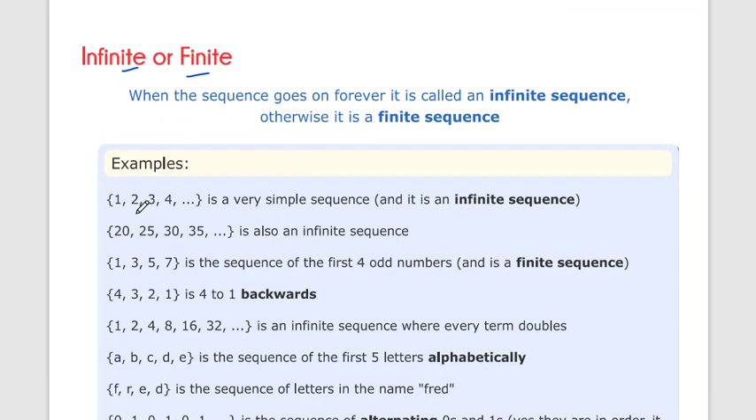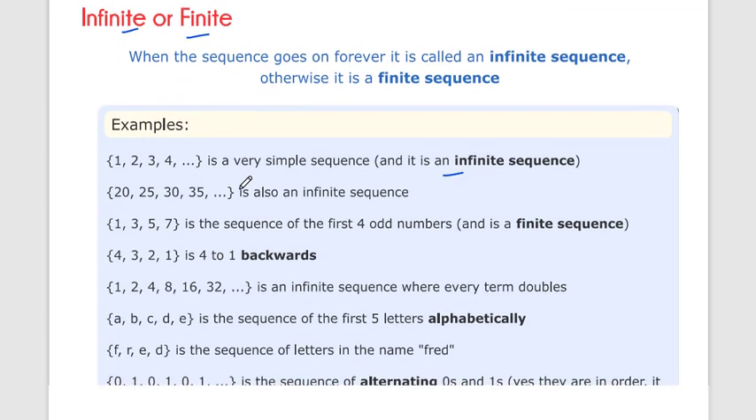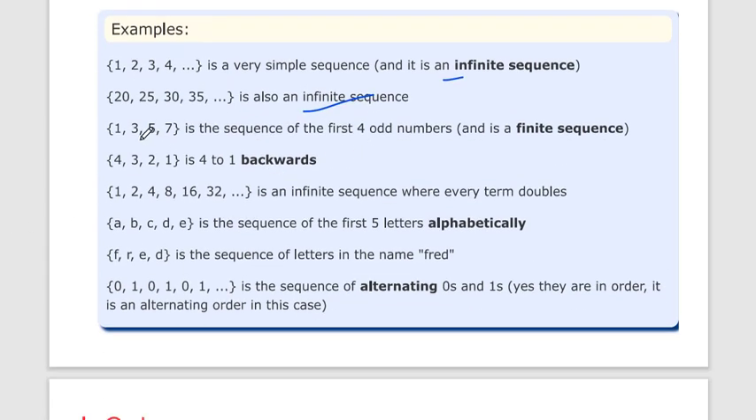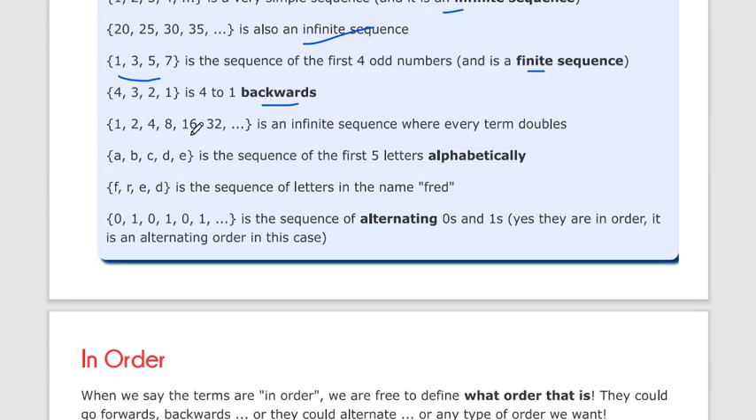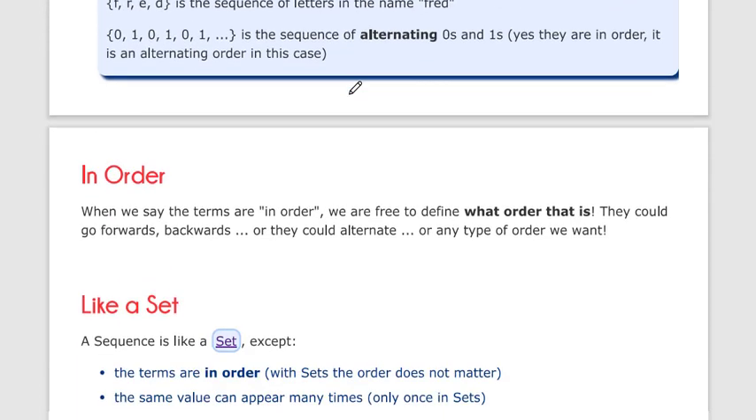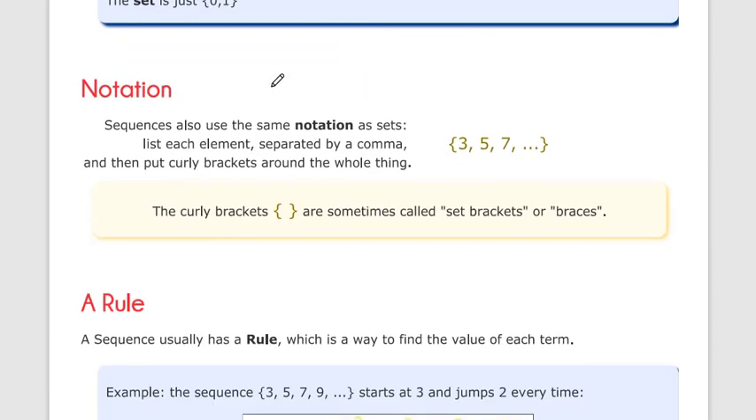So they have given an example. This is an infinite sequence, given for only odd numbers. This is a finite sequence, it is backwards. So this is a finite and infinite sequence. How do we represent the notation? We use a set bracket, or brace.